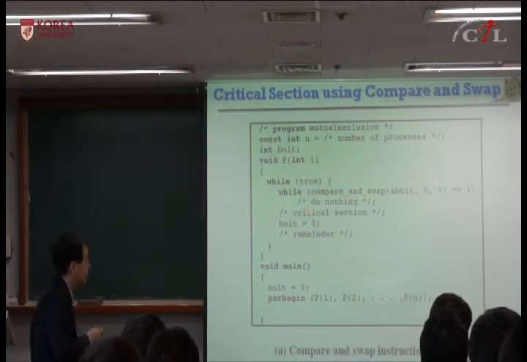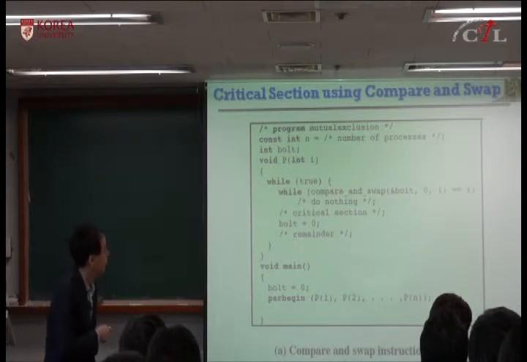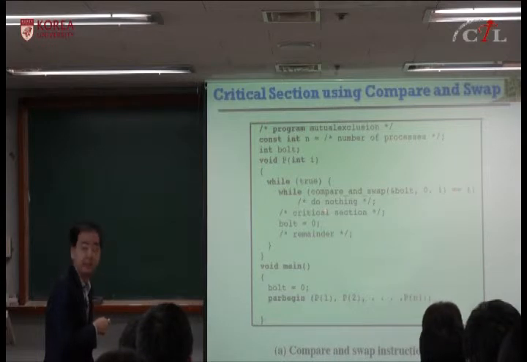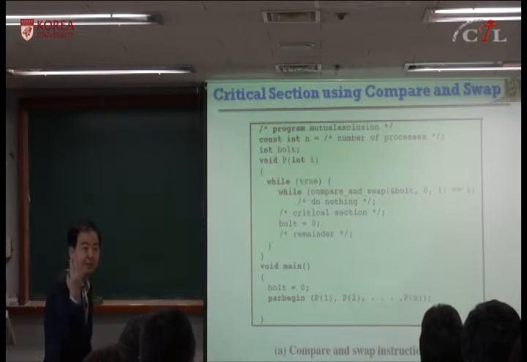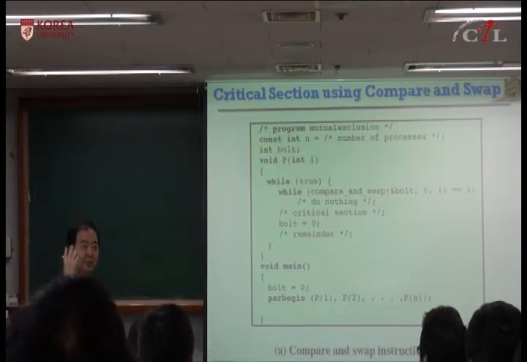So if the other process is inside the critical section and then exits, it resets the value to 0, and then somebody else can succeed. The return value should be 0, so they can enter the critical section. Only one can enter. Okay? How many of you can understand this? Raise your hand. Only a few.